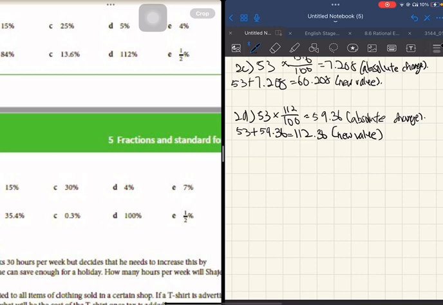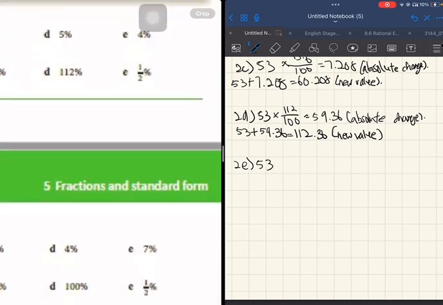Now let's continue to the last question of question 2, question 2e. 53. This right here is 1/2%, but I'm just going to convert it into decimal, so it's 0.5%. It's still the same thing. And then I'll get 0.265. This is the absolute change.